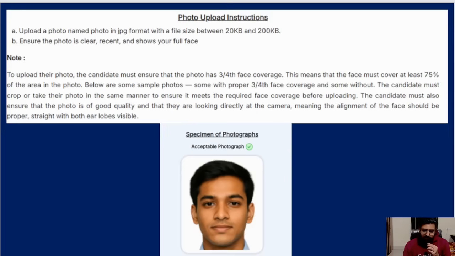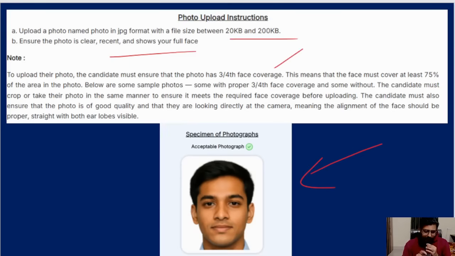Okay, so an accepted photo will look something like this. This is how you have to upload the photo which you already have. No need for name, date and all like last time. That is gone. So upload it, as I told, 20 to 200 KB, recent, clear, three-fourths coverage. These are all written in the notification also.